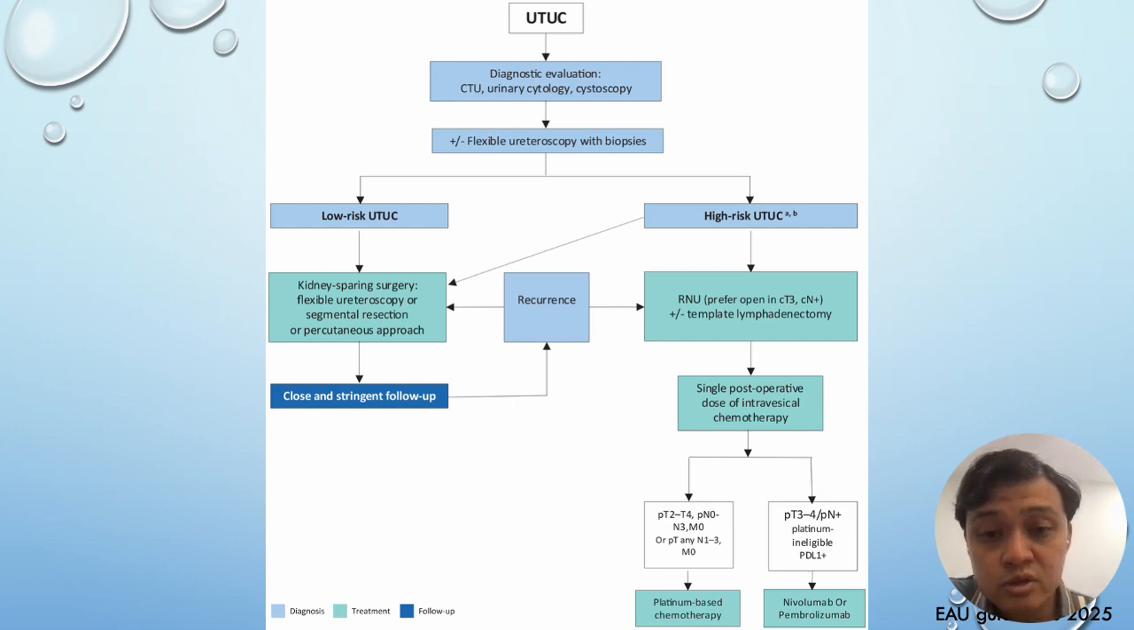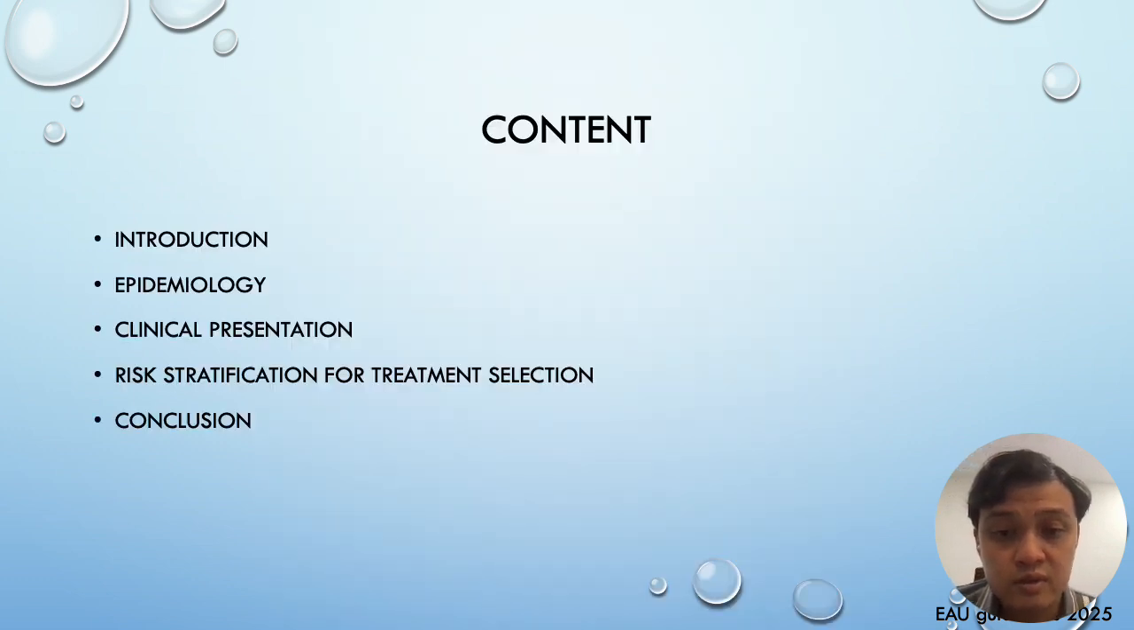And this is how the algorithm looks like for UTUC. If you've got low risk, then it's when you can attempt kidney sparing surgery, either endoscopic, but most of ours percutaneous approach. For high risk, generally, the option is for radical nephroureterectomy, whether you want to do open or laparoscopic, plus template lymphadenectomy. And then, of course, after that, we talk about adjuvant chemotherapy if indicated.